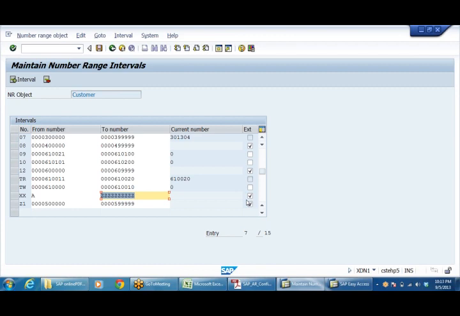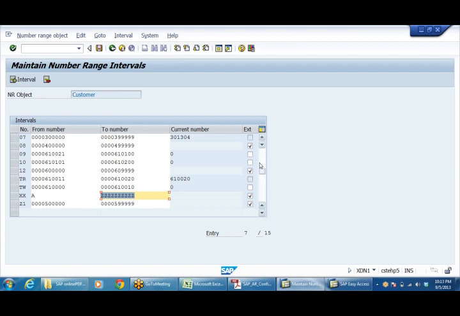But if you don't check this box, that will be an internal number range, whenever you are going to create, just like the document number range, that the system generates. So depending upon the client requirement, we use either an external number range or an internal number range. And one more thing I would like to tell you here, there is another terminology I discussed already, client level and company code level.